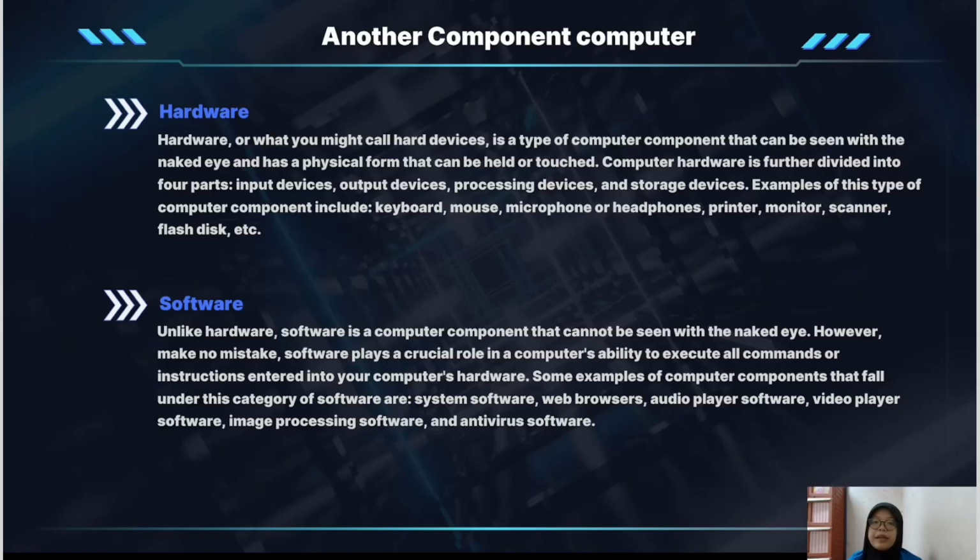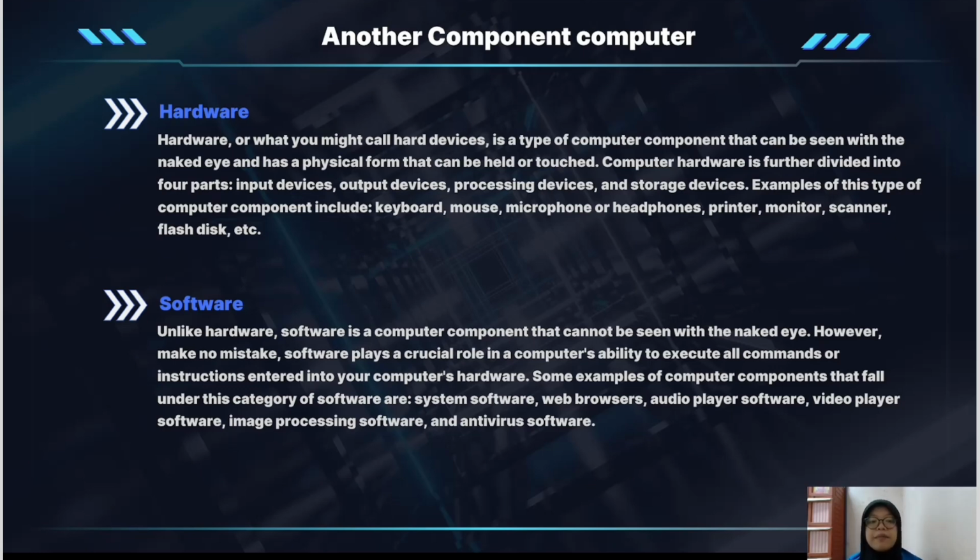Last, another component, hardware, or what you might call hard device, is a type of computer component that can be seen with the naked eye and has a physical form that can be held or touched. Computer hardware is further divided into 4 parts: input device, output device, processing device, and storage device. Examples of this type of computer component include keyboard, mouse, microphone, headphone, printer, monitor, scanner, flash disk, etc.